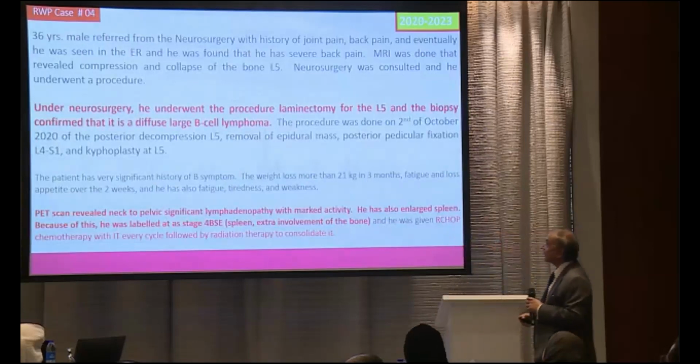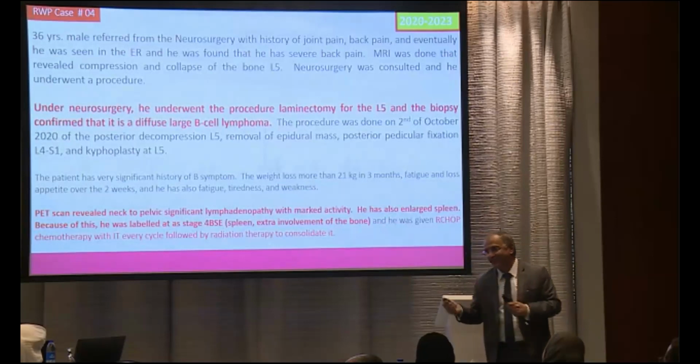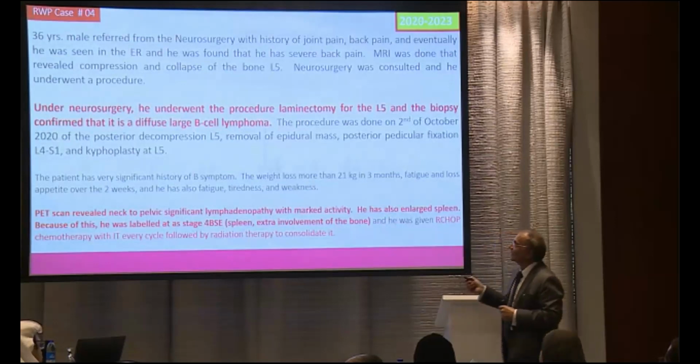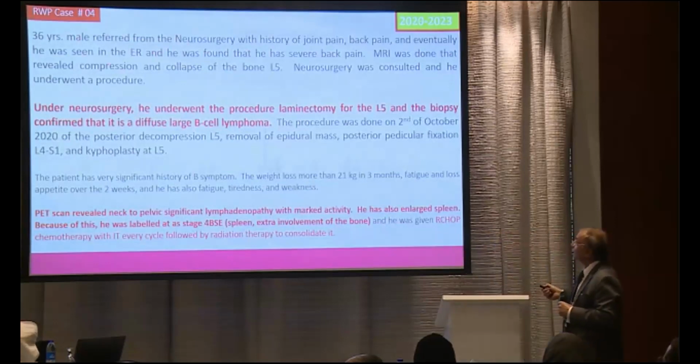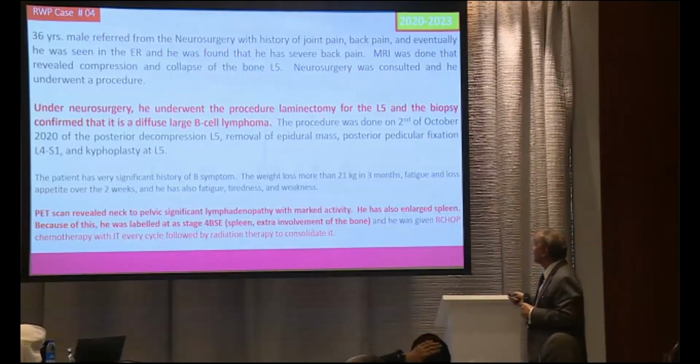Now, this is the more interesting patient. I would say interesting is bad to say, although for the patient it is very difficult. This is a 36-year-old male having backache. Eventually, the patient landed in the ER with severe backache, and they found on the MRI L5 compression. Neurosurgery took over, and finally did a laminectomy, and the L5 biopsy confirmed again diffuse large B-cell lymphoma.